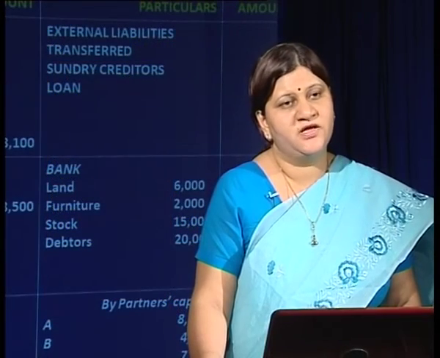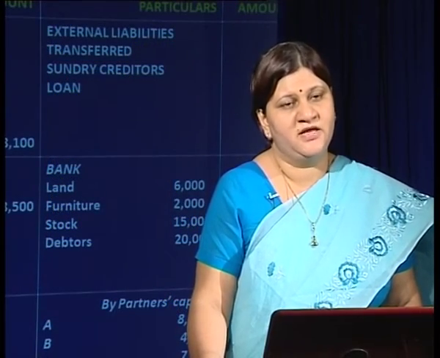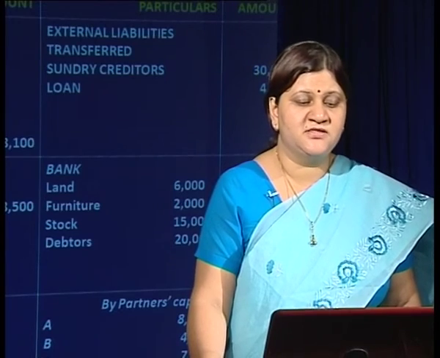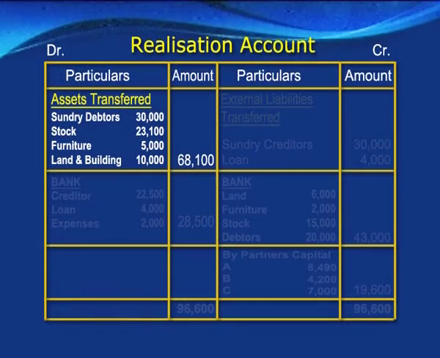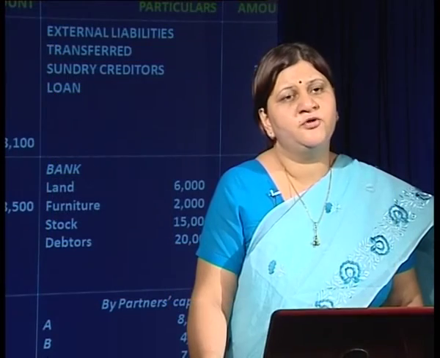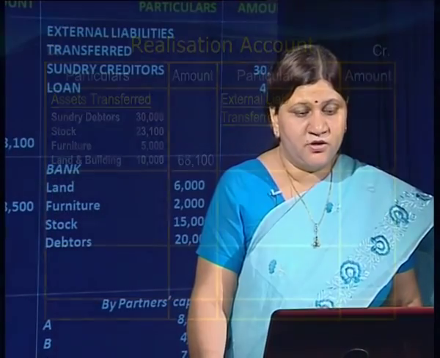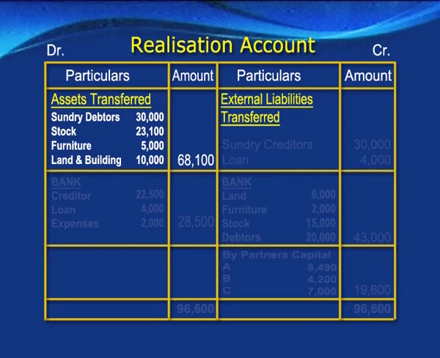First of all, we have to transfer the assets which are appearing in the balance sheet, and we have to transfer these assets at the book value. So sundry debtors, stock, furniture, land and building are being transferred at their book value. We have left the bank account because we have to prepare that account separately and it need not be transferred to the realization account. On the liability side, we have transferred external liabilities to the realization account, and that too at their book value. So here we have transferred sundry creditors 30,000 and loan. This loan is on account of the mortgage which is given in the balance sheet.